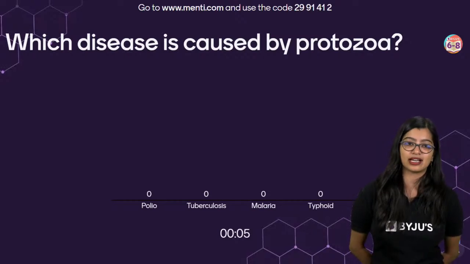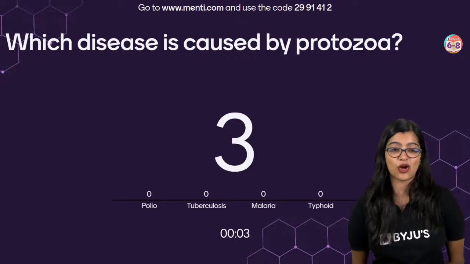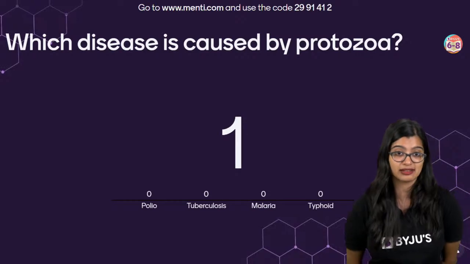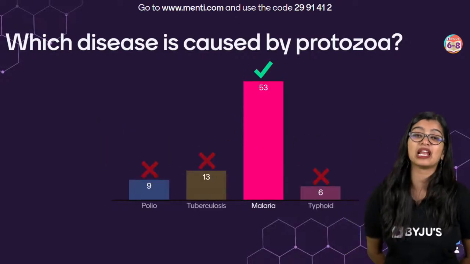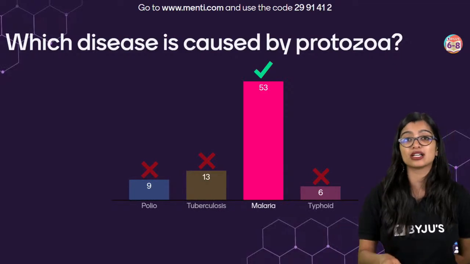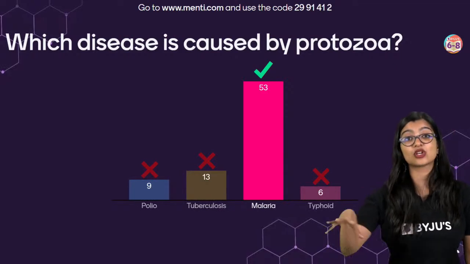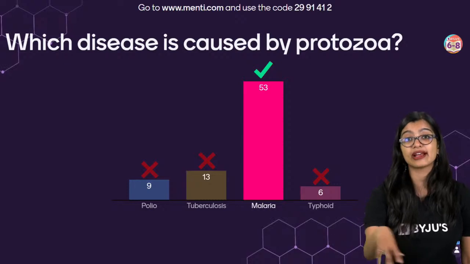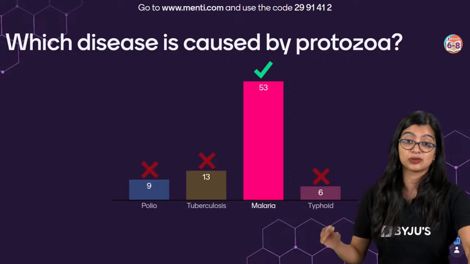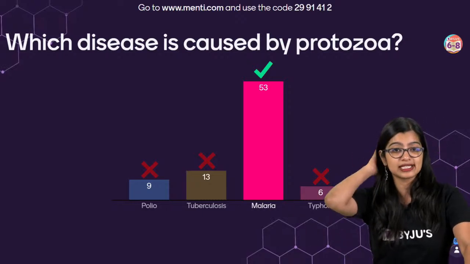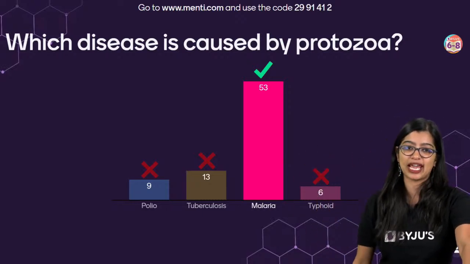Yes, very good. Seeing a lot of correct answers, and very quick timing. The correct answer is malaria. See, polio is caused by a virus. Tuberculosis is caused by bacteria. Typhoid again is caused by bacteria. Leaving us with malaria, which is caused by plasmodium. Right? Yes, ma'am, diseases are a piece of cake now.